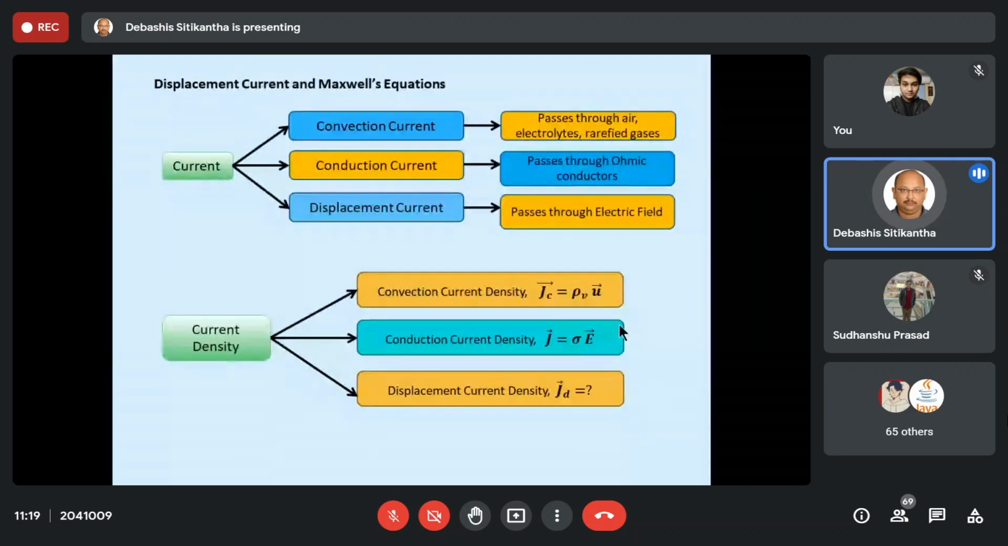So naturally, if I am talking about convection current, I will talk about convection current density. When I am talking about conduction current, I will talk about conduction current density. If I am talking about displacement current, it is associated with displacement current density. And all these three are also quite different from each other, not only in their expression, but also in their properties.